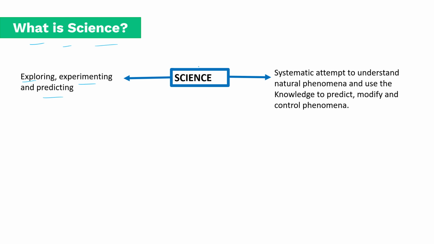What is the meaning of the word science? It's a Latin word. The word science is derived from the word scientia, that means to know. Another way of saying it is a systematic attempt to understand natural phenomena and use the knowledge to predict, modify and control the phenomena.